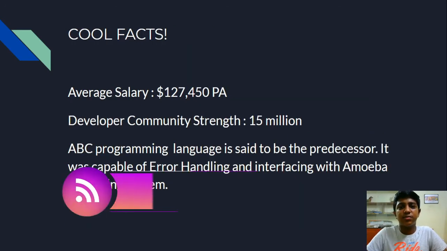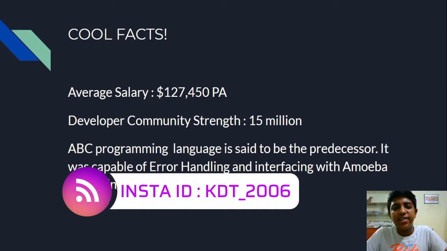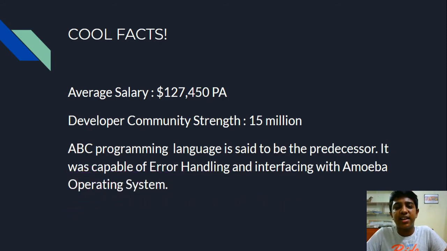And here are some cool facts about Python. The average Python developer salary in the United States is $127,450 per annum, which, if we convert it into Indian currency, will be about 1 crore estimated value. And the developer community strength of Python is 15 million. It's pretty huge. There are many developers around the globe working on Python every day, every night, every second.